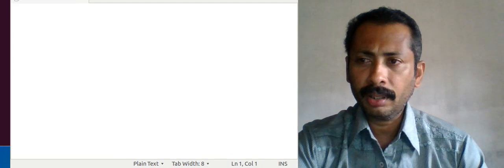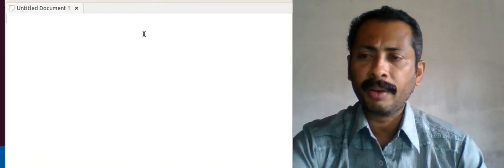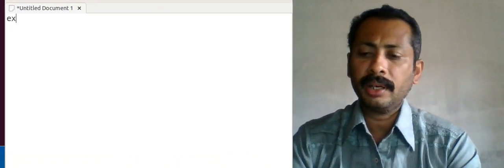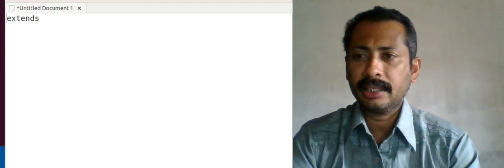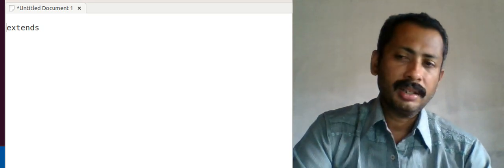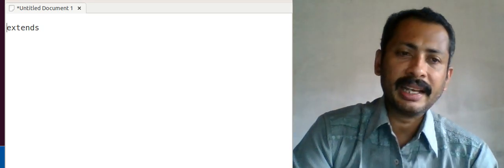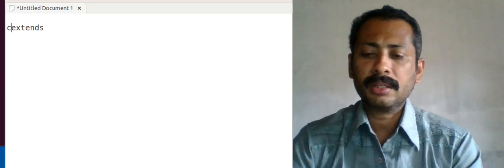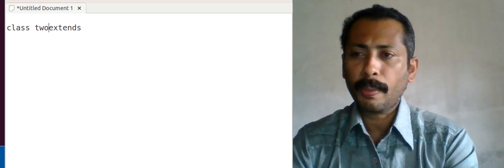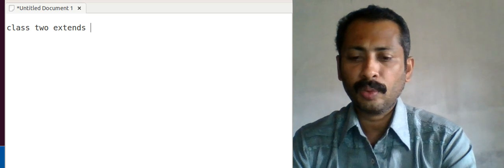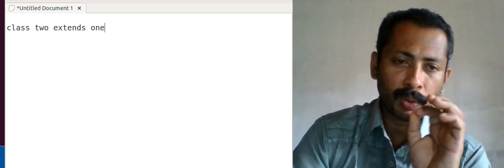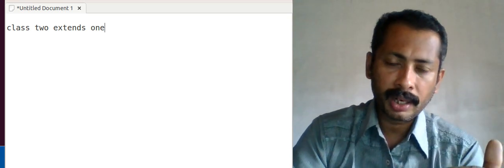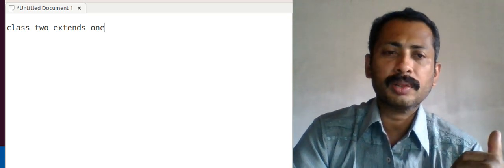For deriving one class from another, we are using the keyword extends. It is extends, E-X-T-E-N-D-S. So mind that there is an S there. So class 2 extends 1. This means that we have a base class called 1 and we are deriving a class 2 from class 1.